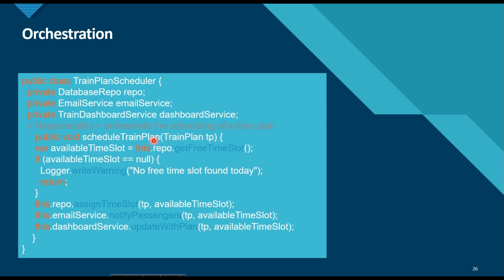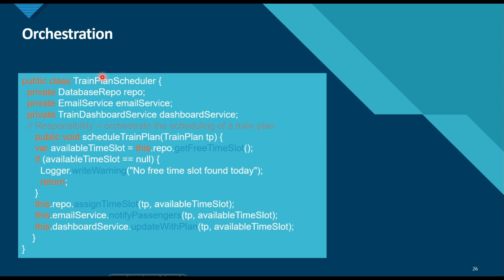First, it is finding the free time slot from the database repo. If the available time slot is equal to null, then we are logging some warning messages. And if there is an available time slot, then we are assigning that time slot to that train plan. We are notifying all the passengers for that train plan, and also publishing on the dashboard service.